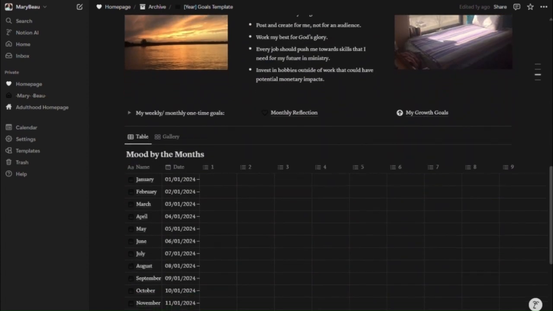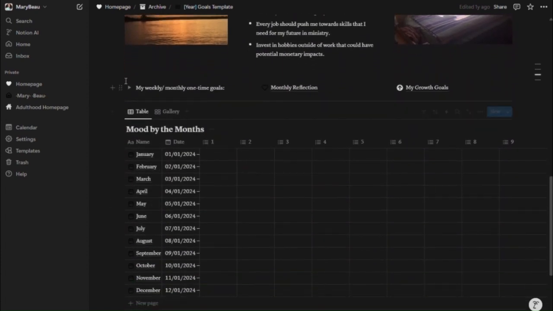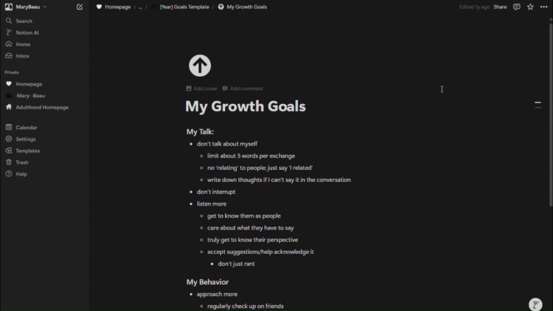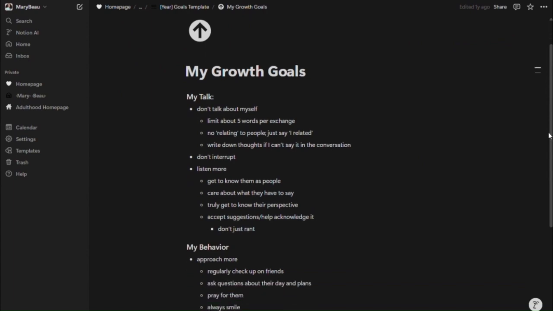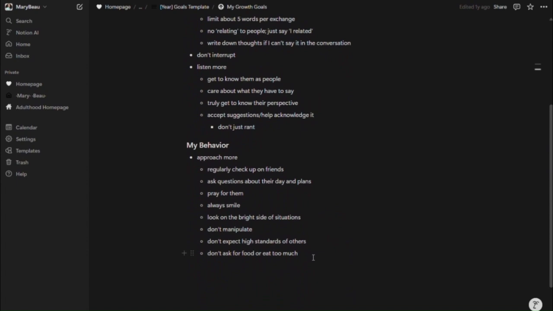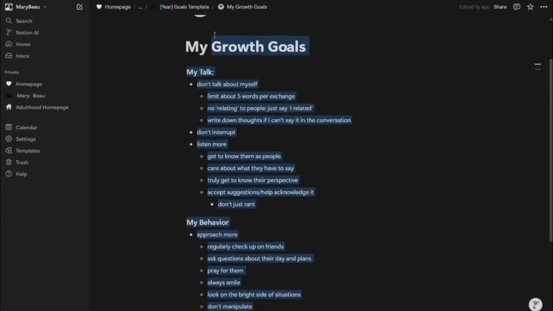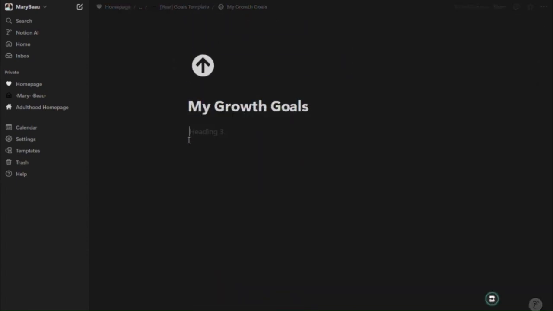I love how user-friendly Notion is, and I love to experiment and create. And so this is just a beautiful tool for me. Now I have growth goals, which is not based on 1 year either. And again, these are personally to me. You do not have to take them, but I strive towards working on my talk and my behavior. I'm deleting these because this is my template, and so I want to have space for this to be editable in my template. I don't always want to have the same growth goals because I'm confident that they will change as my life goes on.